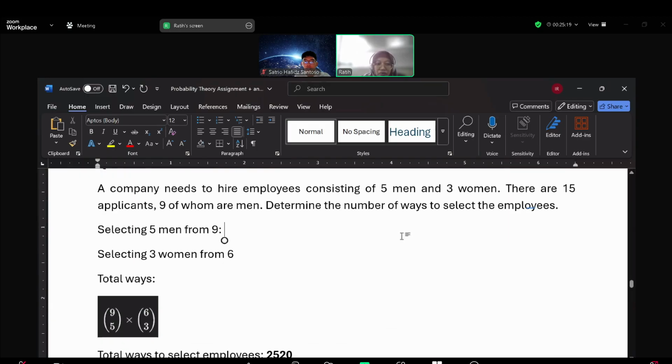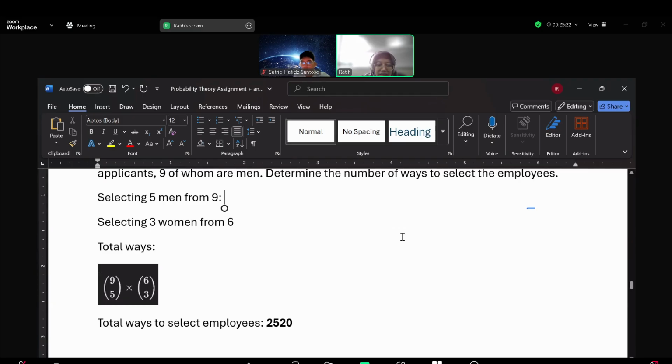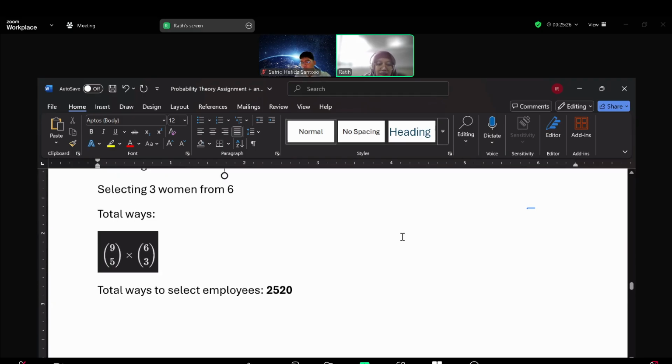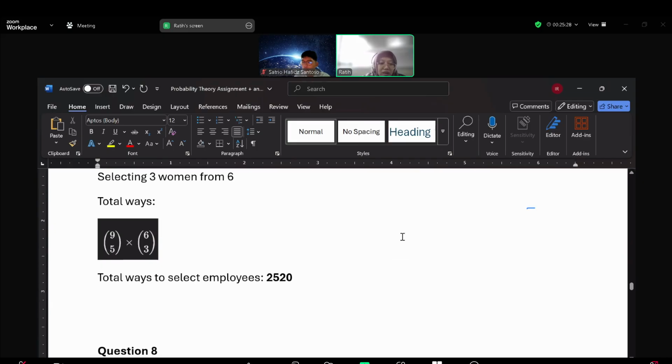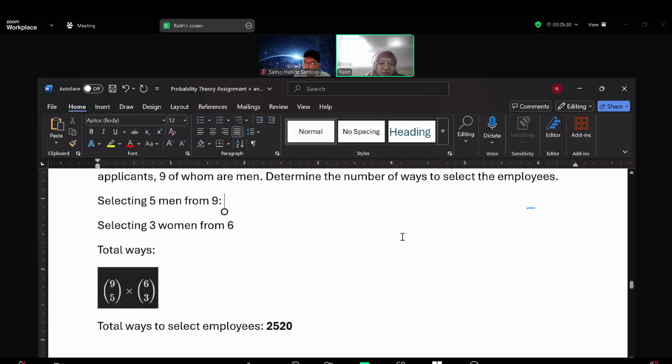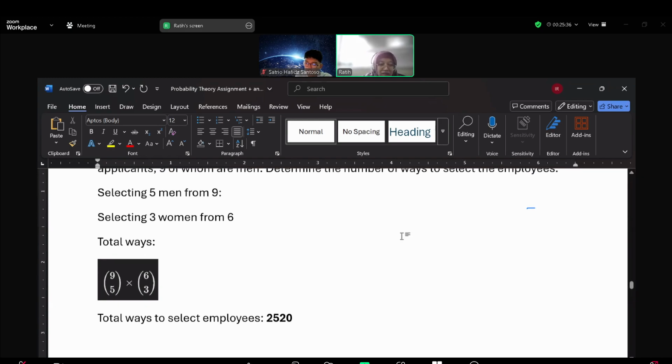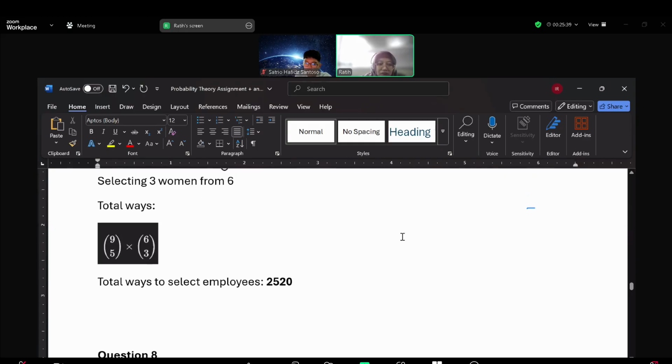So select 5 men from 9, select 3 women from 6. So the total ways is the multiplication of combination 9 choose 5 and 6 choose 3. So this is the total ways to select employees.